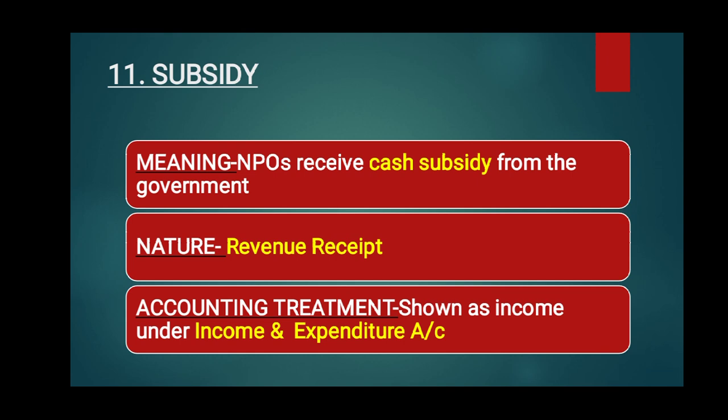Next is subsidy. Subsidy means cash subsidy received from the government, and it will be treated as revenue received and shown as income under the income and expenditure account.